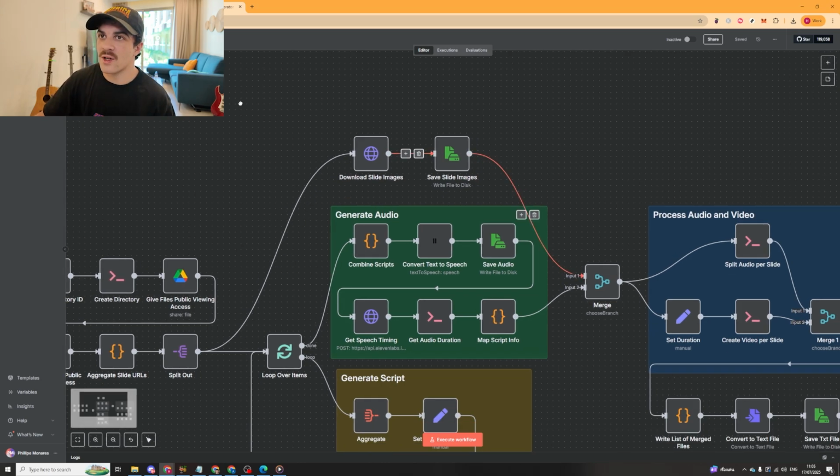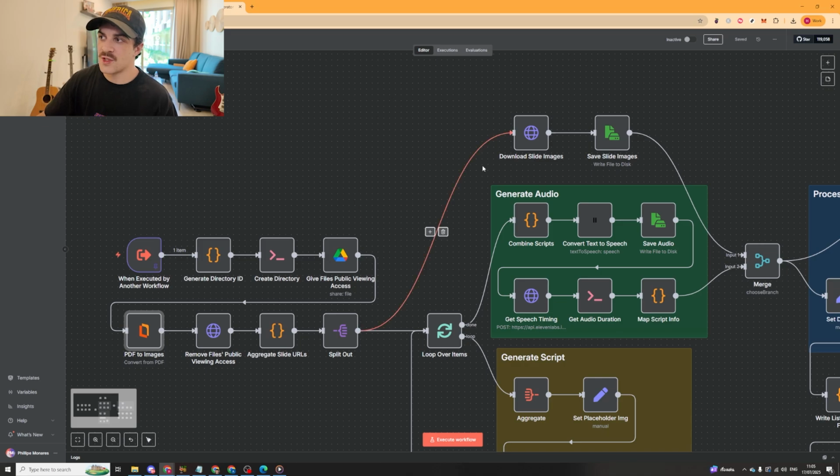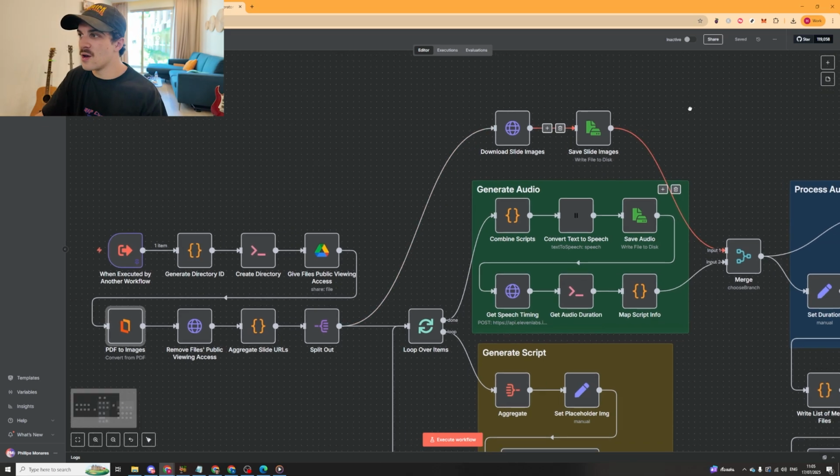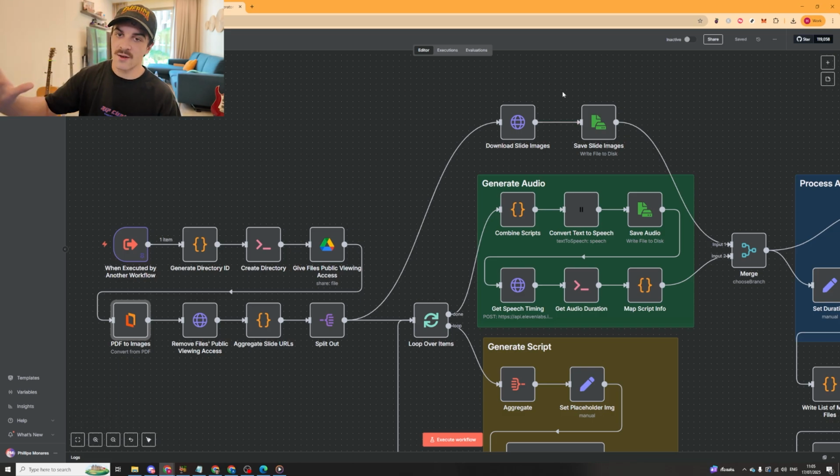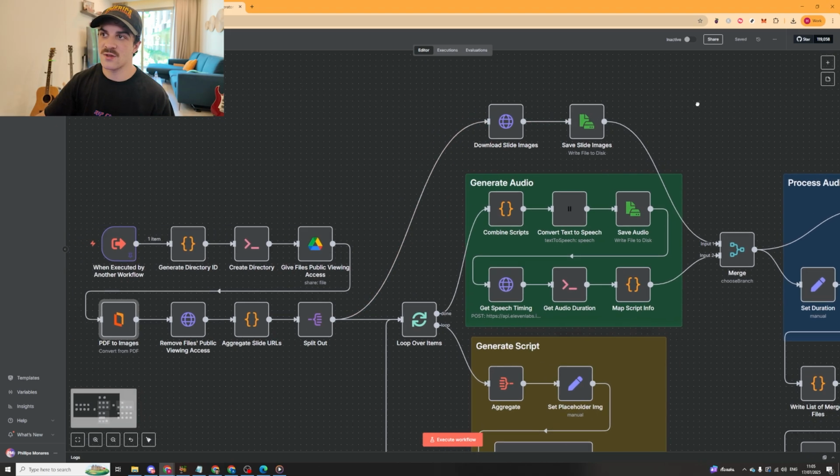So this is actually run on a server, just so that we can run some local modules. Now you could run this on the N8N cloud server and send it to an MCP server or something like that, but we've just run it locally just for the ease of use.